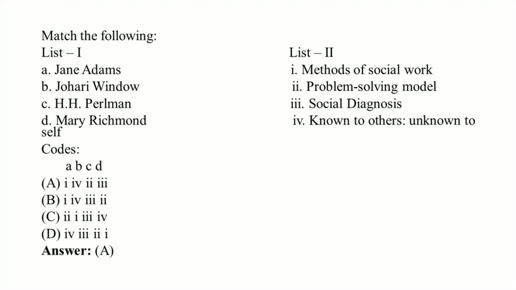Jane Addams is related to methods of social work. Second one, Johari window, that is option 4, known to others, unknown to self. And third one, H.H. Perlman. H.H. Perlman is related to problem solving model. And last one, Mary Richmond. So Mary Richmond is related with social diagnosis. So the right answer is option A.